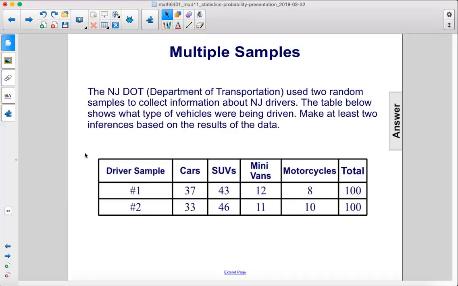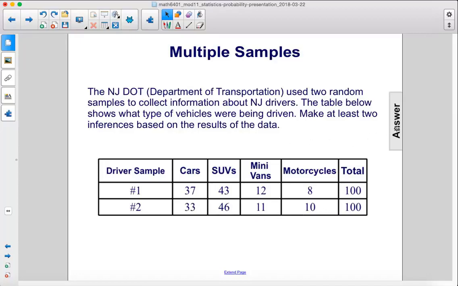The New Jersey Department of Transportation used 2 random samples to collect information about New Jersey drivers. The table below shows what type of vehicles were being driven. Make at least 2 inferences based on the results of the data. All right, so 100 people in each survey here, in each sample. We have 37 cars, 43 SUVs, 12 minivans, 8 motorcycles. We have pretty similar numbers in the second sample.